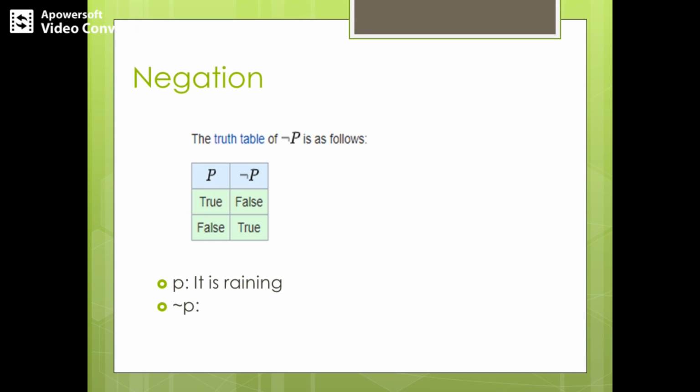And how do we denote this negation? It is denoted by the symbol ¬P. We call it negation P, or we say it as not P, where P stands for a particular proposition.